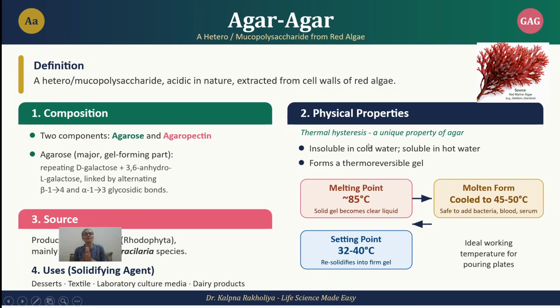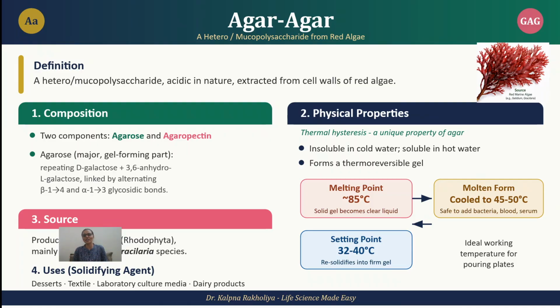It melts at around 85 degrees Celsius and becomes a clear solution or clear gel. But when we cool the melted agar to 45 to 50 degrees, it converts into molten form, in which generally, during the pour plate technique, this molten agar is used. At that time the temperature is 45 to 50 degrees Celsius.